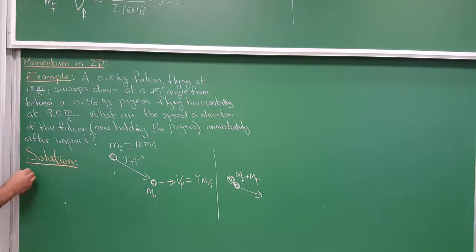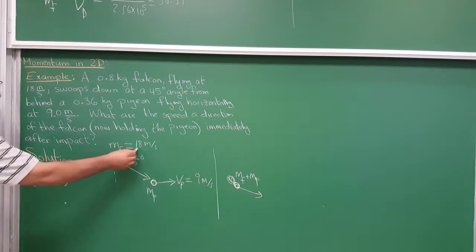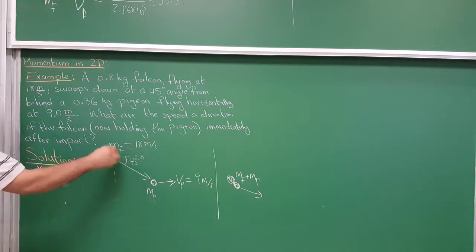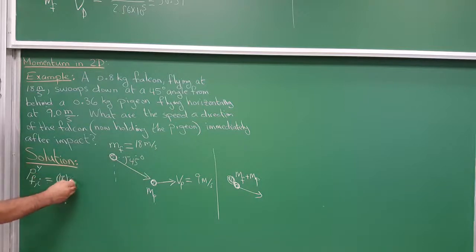So for the falcon, the y component of momentum initially will be the mass of the falcon, which is 18 kilograms, times the velocity of the falcon in the y direction. And the velocity of the falcon in the y direction will be 18 times the cosine of 45 degrees, but it's downward.